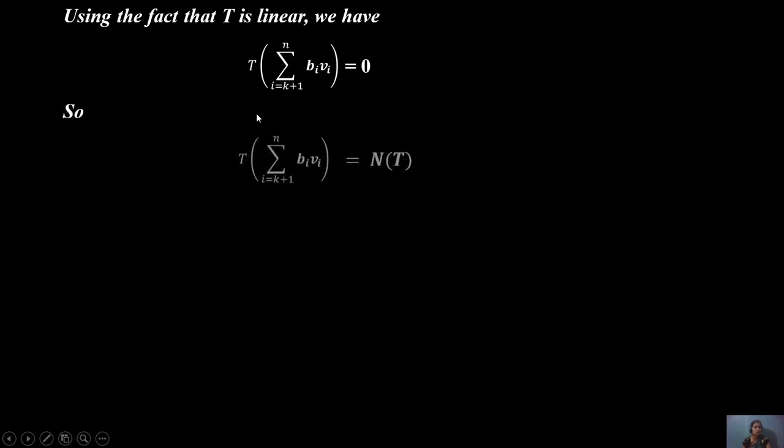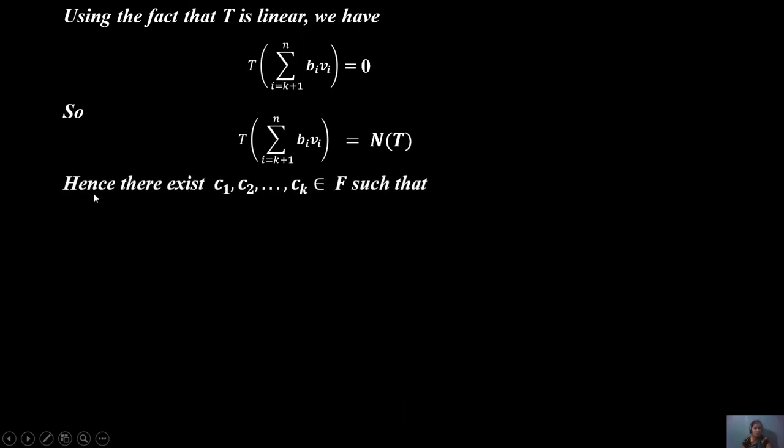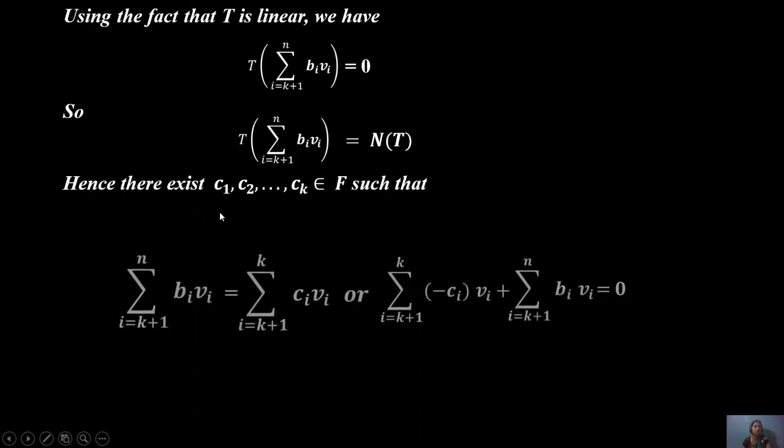Okay, using that T is linear, applying T to the summation gives 0, so the summation is in the null space of T. Then there exist c1 to ck for this value.